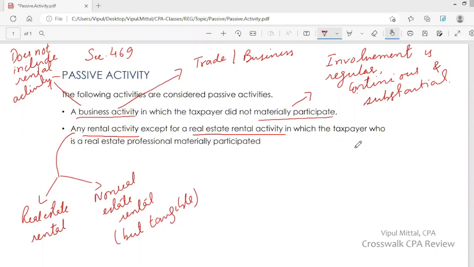All right. So what is a passive activity? It is a business activity in which you do not materially participate. It is also any rental activity of yours. It may be real estate rental, it may be non-real estate rental. Except your rental of real estate, if you are a real estate professional and you are materially participating in that activity, then it is not a passive activity. Otherwise, any rental activity is a passive activity.